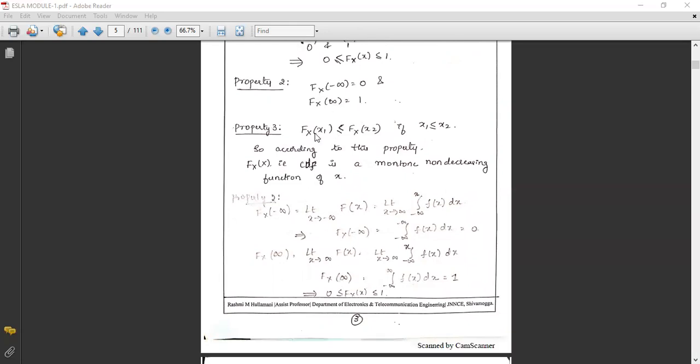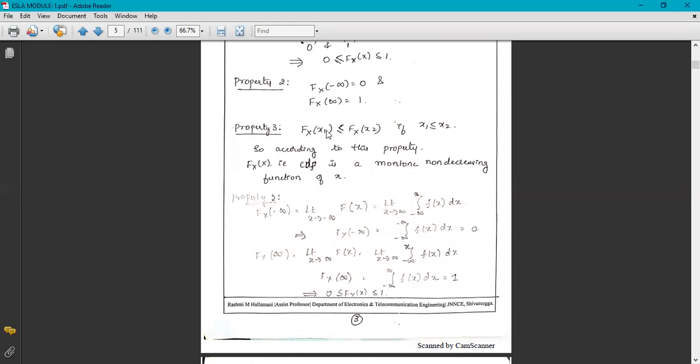Property 3 is F_X(x1). Here x1 is a certain value of the random variable X. The cumulative distribution function of the random variable X at x1 is less than or equal to the cumulative distribution function at x2, if x1 is less than or equal to x2.